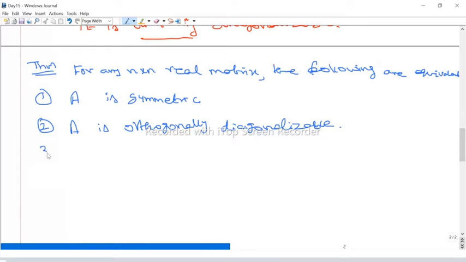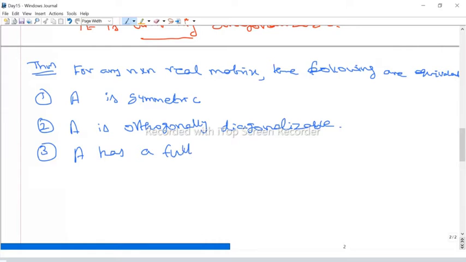And then the columns or rows are orthogonal vectors. Not only this, A has a full set of, if it is an n by n matrix, n vectors, right? You can look at the column vectors or row vectors.